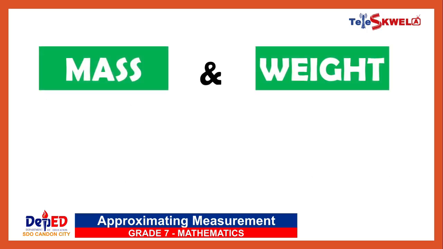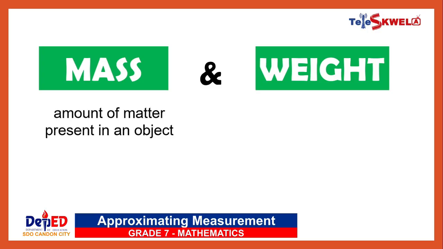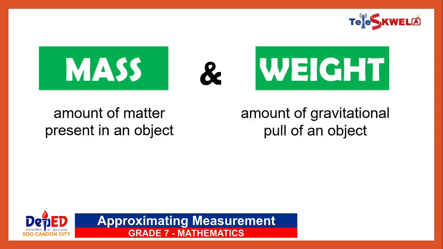Let us also have mass and weight. First, let us differentiate them. Mass refers to the amount of matter present in an object. On the other hand, weight is the amount of gravitational pull of an object. On Earth, mass and weight are proportional and are assumed to be the same.